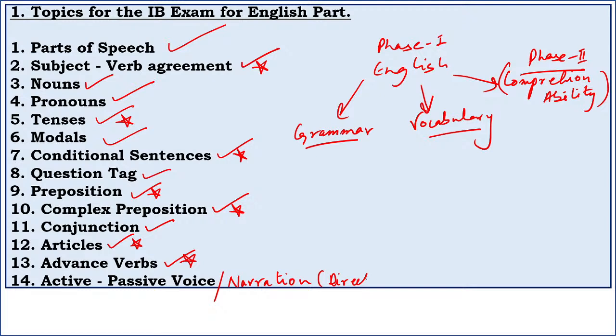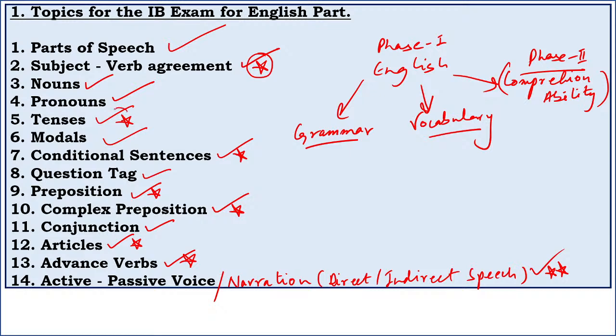Narration is basically direct indirect speech. So they'll be given a question and you will be asked to find out the correct indirect speech or correct passive voice, or the other way around. So this is really, really important, guys. You should look into active passive voice and direct indirect speech. So these are the topics that I've earmarked, which are really, really important, guys, for this paper.